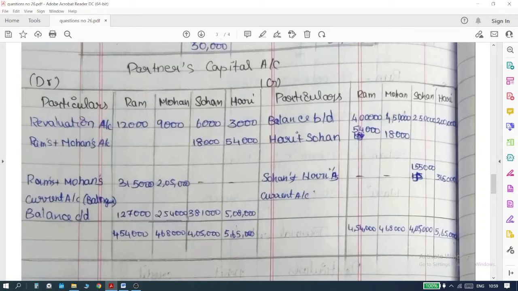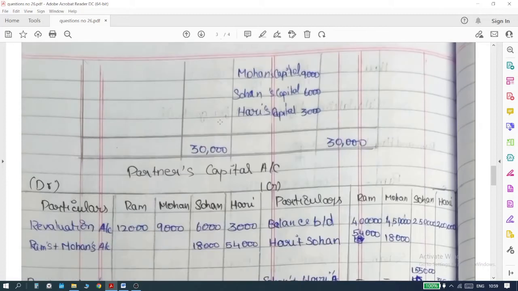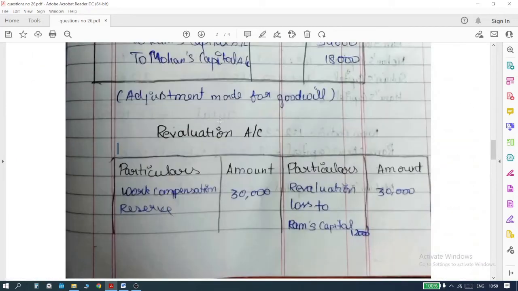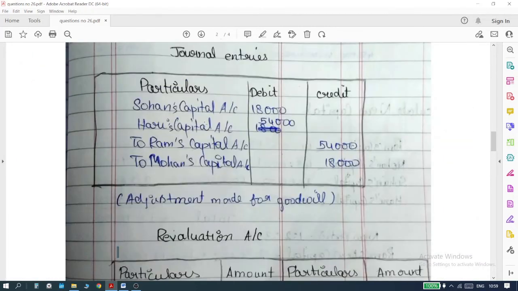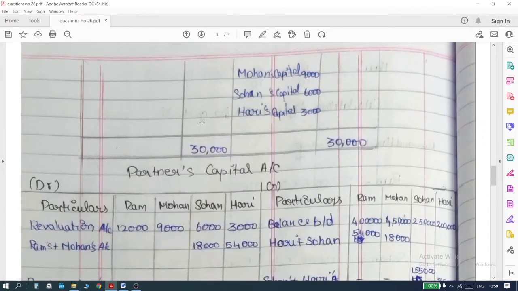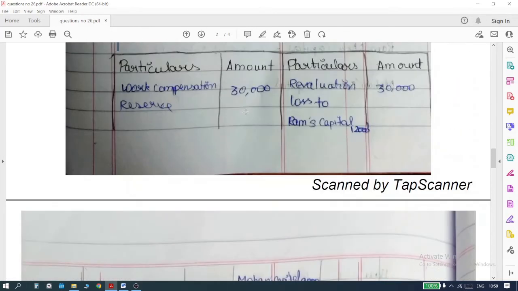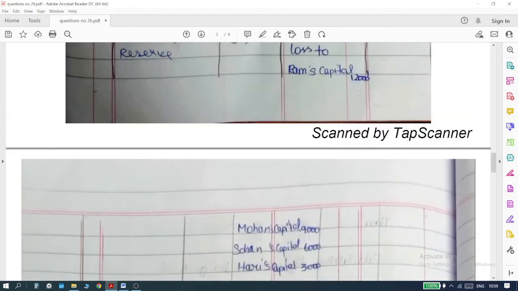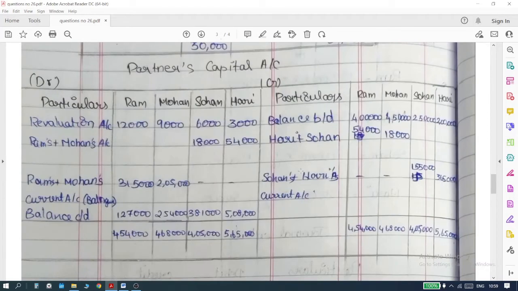The next step you are going to do is go back to the revaluation account, which is here. There is a loss, and the loss has been shared to all these 4 partners: 12,000, 9,000, 6,000, 3,000. Since it's a loss, I am writing it on the debit side in the name of the revaluation account. That is the second step.